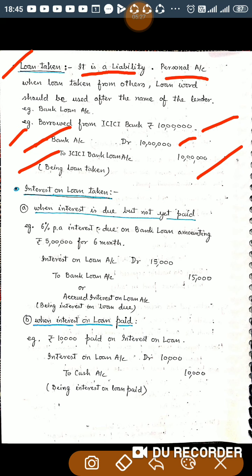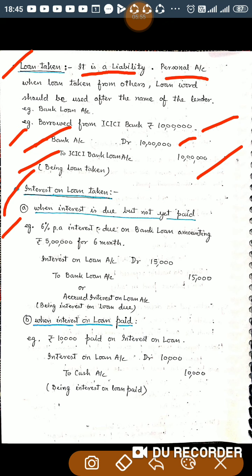Now, next point is interest on loan taken. Whenever you take a loan, you have to pay some interest. So there are two cases. One, when interest is due but not yet paid, meaning interest which you have to pay to the lender, but it is not yet paid. It is outstanding. So in this case, what will be the journal entry?